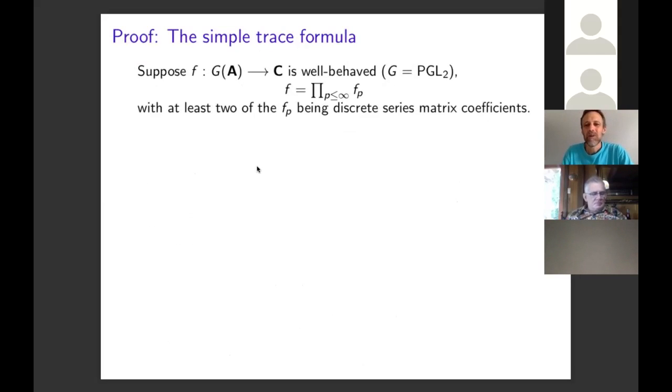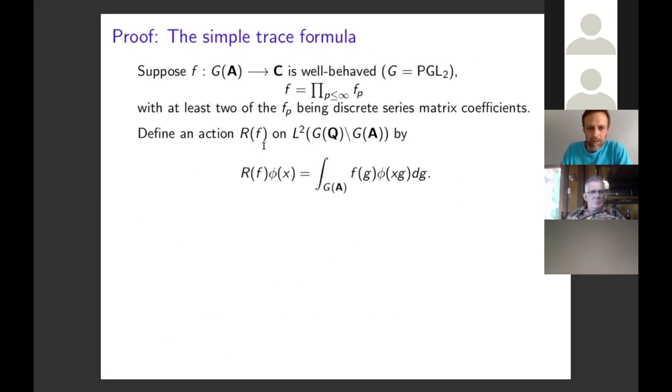So I use the simple trace formula. So here's a quick overview of the simple trace formula. We'll suppose f is a test function on PGL2 of the Adeles. It's got to be sufficiently well behaved. It's going to be a product of local test functions, and I'm going to assume that at least 2 of those local components are discrete series matrix coefficients.